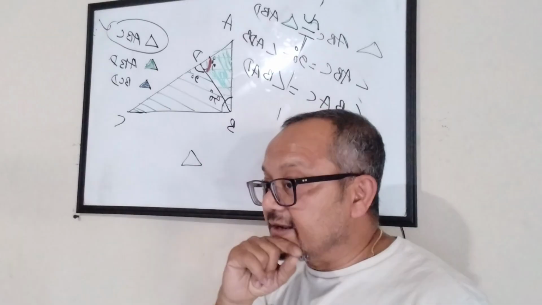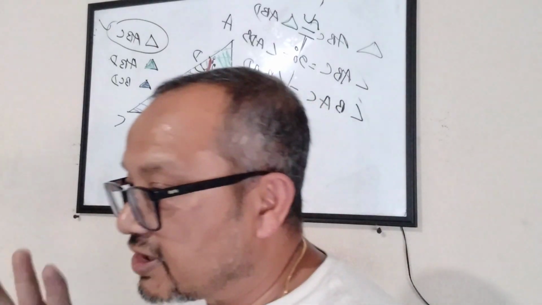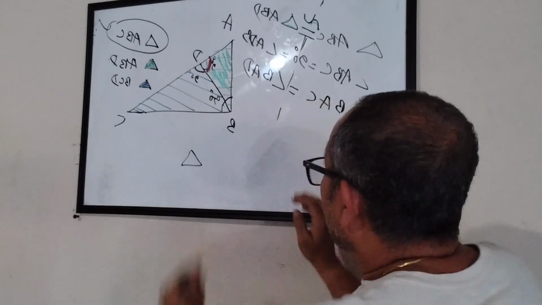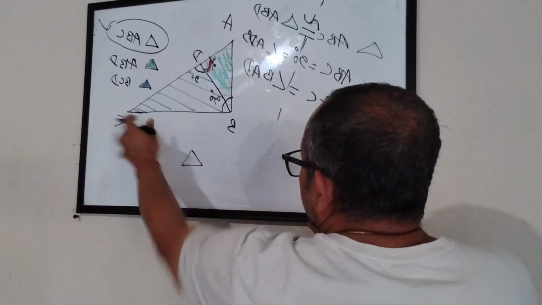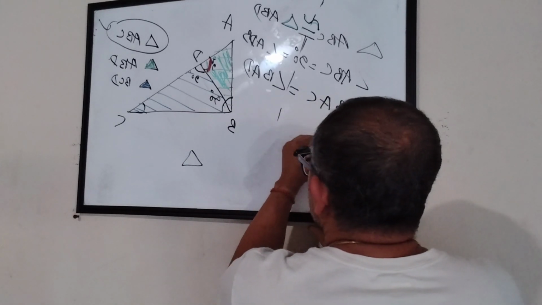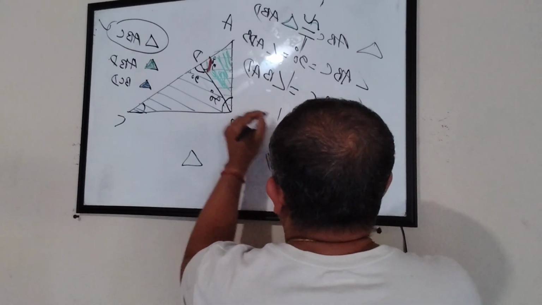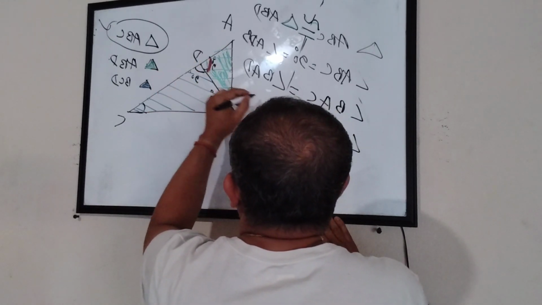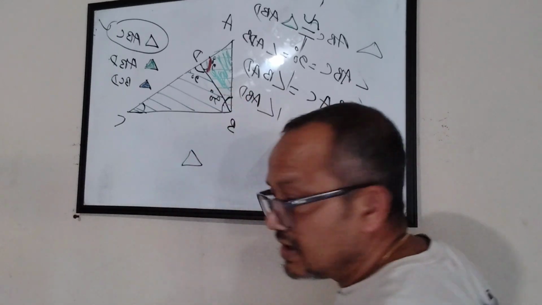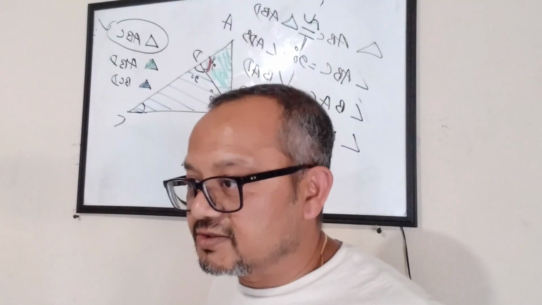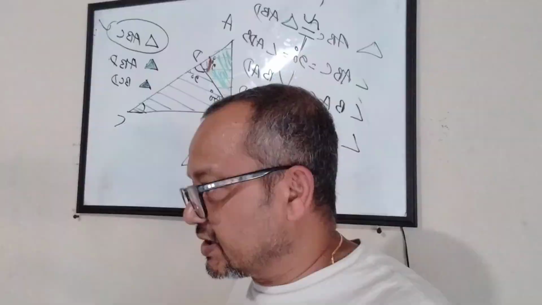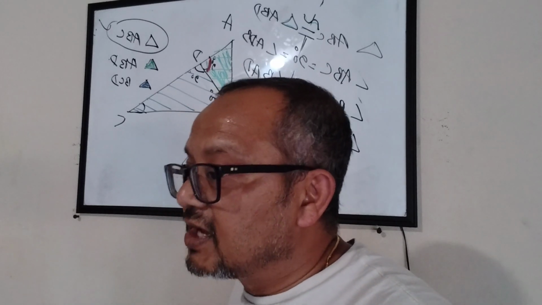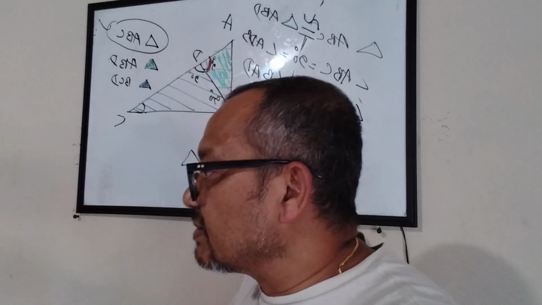Coming back to this one. Any triangle in the world will have the sum of all three angles as 180 degrees. Here, if you see both the triangles, the only angles left are angle BCA in the larger triangle and angle ABD. I'm saying these two angles will also match. Why? Because both are triangles, and both are supposed to have the sum of all the angles as 180 degrees. Two angles have matched, so the third angle is 180 minus the sum of the two angles.